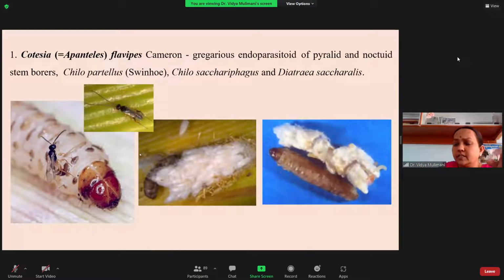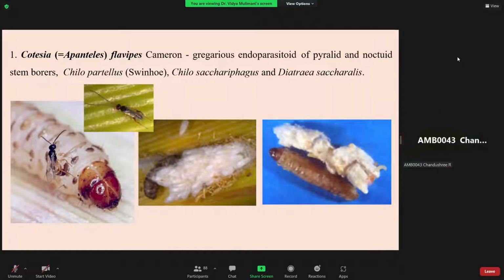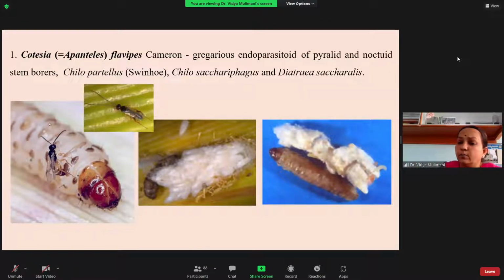Next, I will be giving the examples under the Braconidae one by one. I will be giving four or five because you may be wondering why madam is giving so many examples. If I tell three or four, at least you will remember one, whichever is suitable for the respective individual. So remember at least one of them. I don't know from which one you may get the example. The first one you have is Apanteles, I have written it in brackets with the equal sign, so don't get confused. It is the earlier generic name.